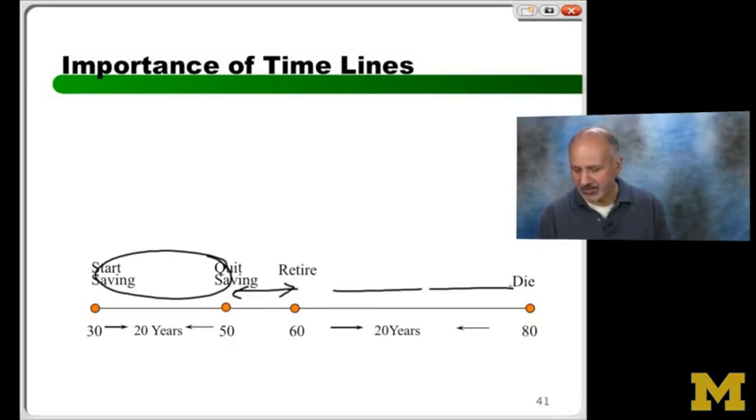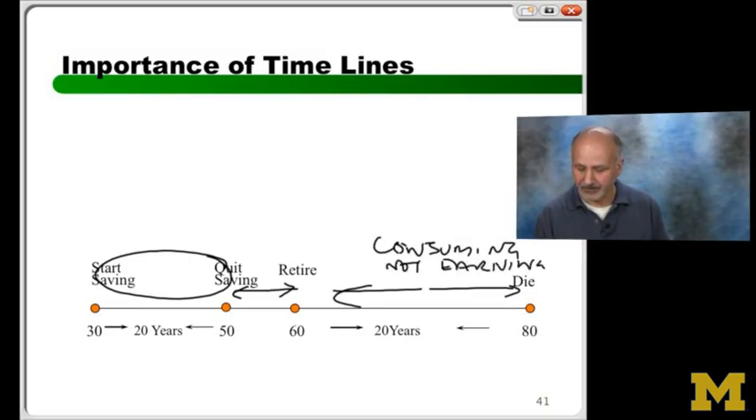And now in this period, what am I doing? I'm consuming, but not earning. Again, that's a simplification, but it'll give you a sense. I think this word problem is just awesome. You can modify it in various ways.